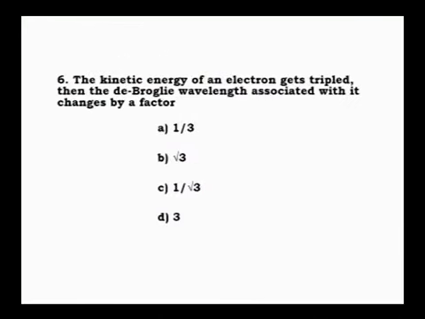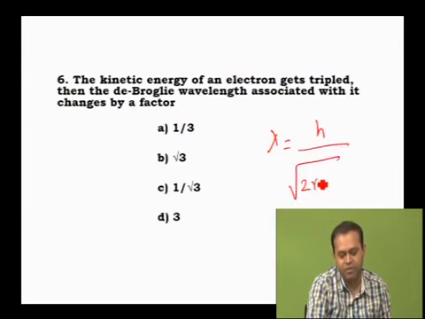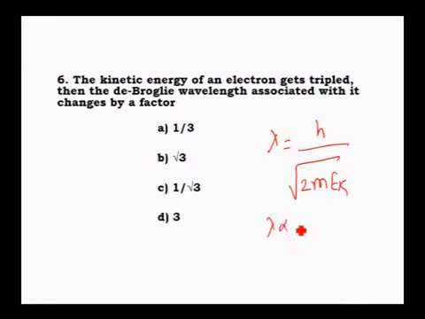Then, the kinetic energy of electrons gets tripled, and the de Broglie wavelength associated changes by a factor. Already told, the de Broglie wave equation in terms of kinetic energy is lambda equal to h by root of 2m EK. Then how does lambda vary with EK? Lambda is inversely proportional to root of EK. Correct?